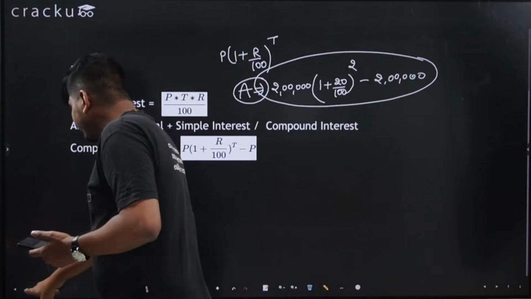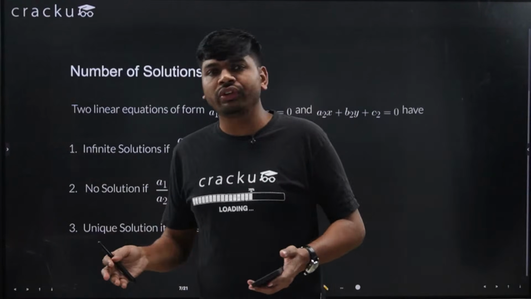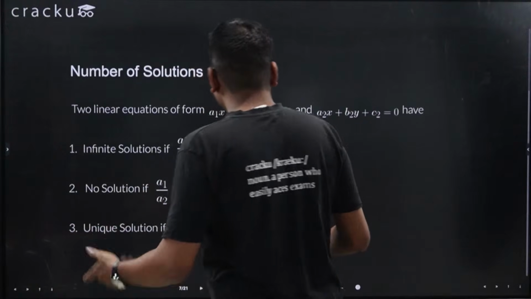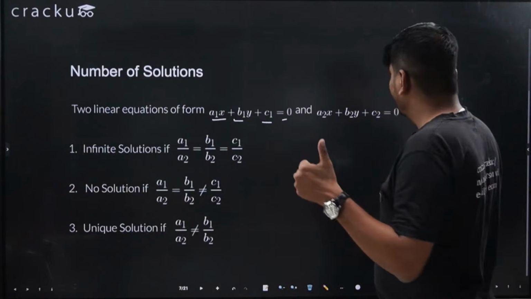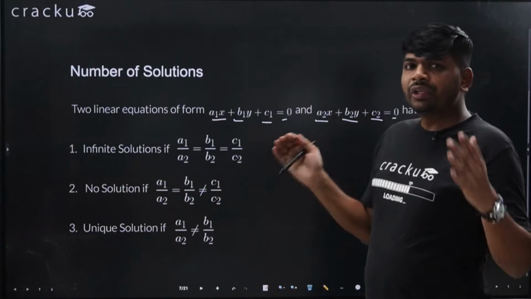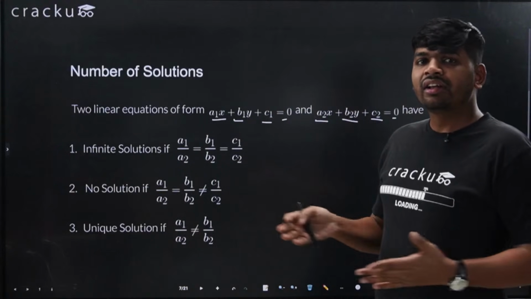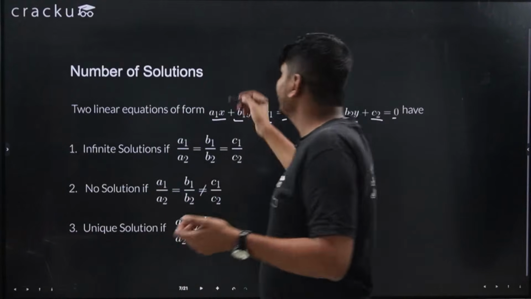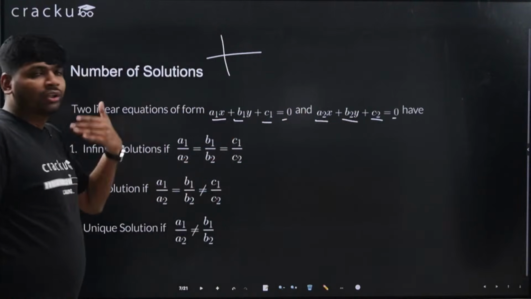Okay, moving to the next formula. Now, this formula is based on linear equations. This is an important concept. So, if two lines are given, a1x plus b1y plus c1 is equal to 0. This is one line, and this is the second line, a2x plus b2y plus c2 is equal to 0. When two linear equations are given, they are representing lines in the Cartesian, you can say in the coordinate system. These two equations are representing two lines.